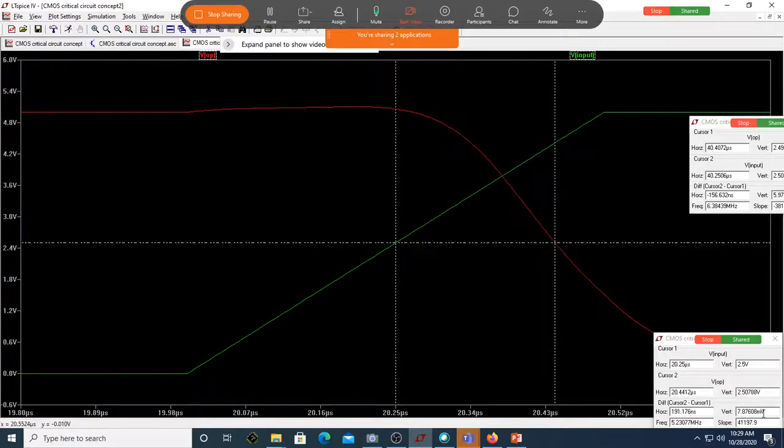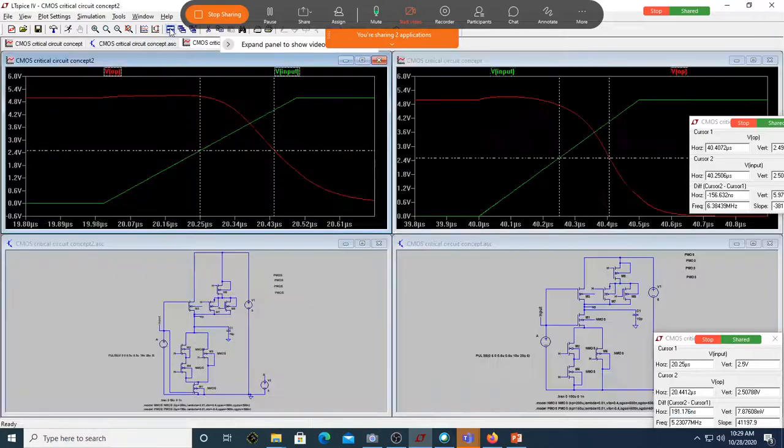Is it almost at 2.5? See how much the time is. Yes, sir. What is the time? 191 nanoseconds. 191.1. Can you see the earlier one was 190, so 156? See, this is 156, this is 191.